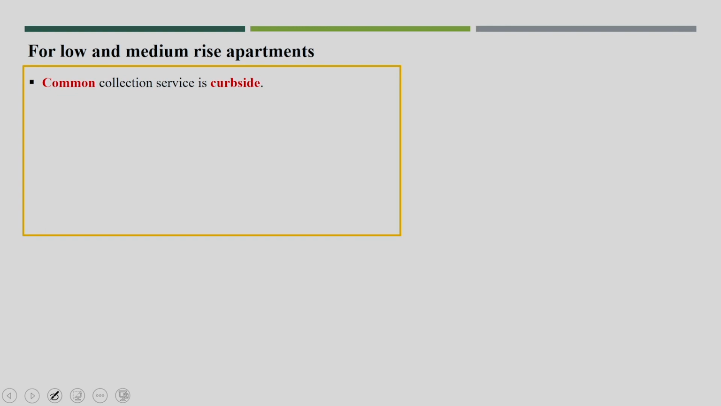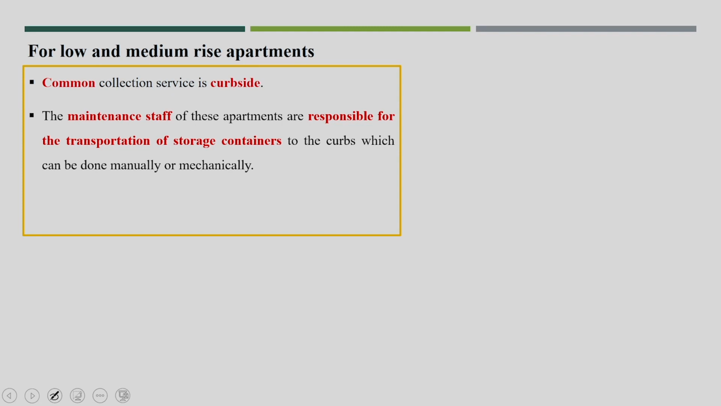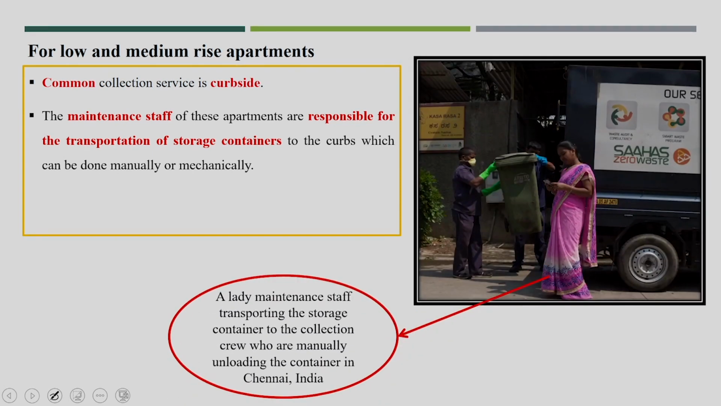That was for the low rise detached buildings. Now, for low and medium rise apartments, a common collection service is curbside only. Here, the maintenance staff of these apartments are responsible for transporting the waste from the storage location to the curb. You can see in one photograph, this lady, a maintenance staff member, is transporting the waste from the storage container to the collection crew, who are manually unloading the waste into the vehicle.